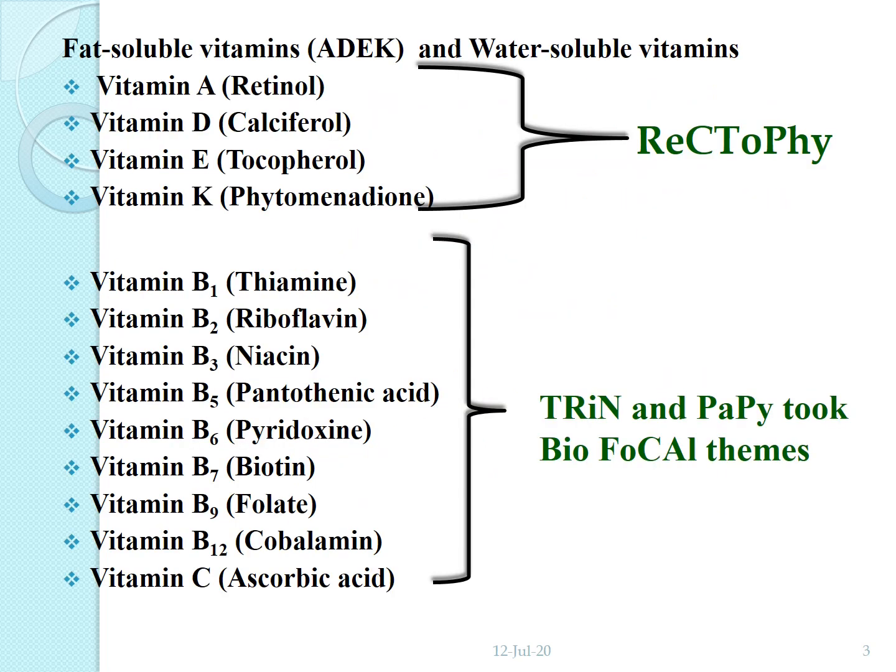Vitamins are classified into two, that is fat soluble vitamins and water soluble vitamins. First of all, fat soluble vitamins. Four vitamins are fat soluble, that is vitamin A, D, E, K, that is ADEK. A is retinol, D calciferol, E tocopherol and K phytomenadione. Here I present a shortcut for these vitamins, that is Rectofi. Re means retinol, C calciferol, T tocopherol, Phy phytomenadione. Rectofi.